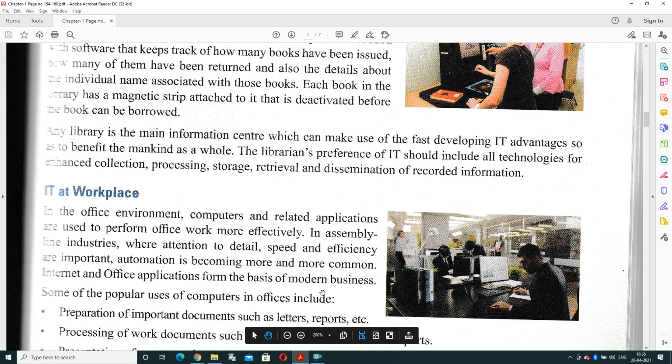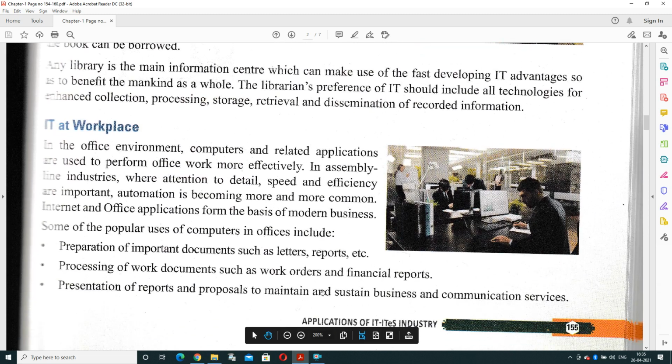Next is IT at workplace. Even in offices, computers and related applications are used to perform office work more effectively. How are they doing it? In assembly line industries where attention to detail, speed and efficiency are important, automation is becoming more and more common. So internet and office applications form the basis of modern business.